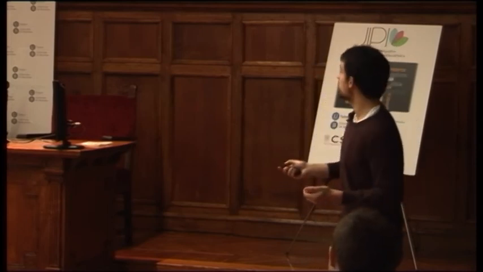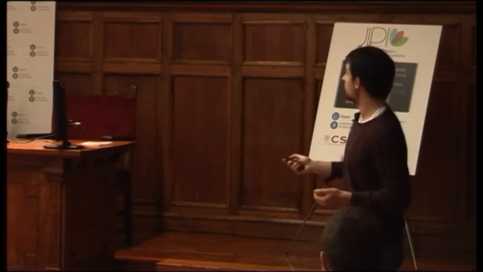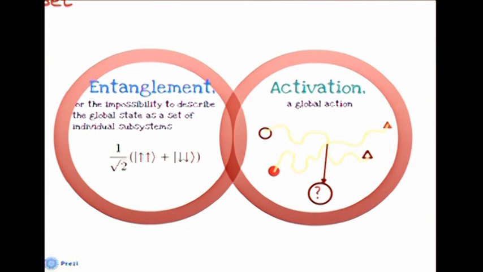So say one possible state is both pointing up, another possible state is both pointing down. But now in quantum physics, we also can have superpositions of these states. So I can have a superposition which is a sum of being up, up, and at the same time, down, down. So then, as you can see here, there's no way I can express this as a combination of two subsystems. It's just a joint correlated system.